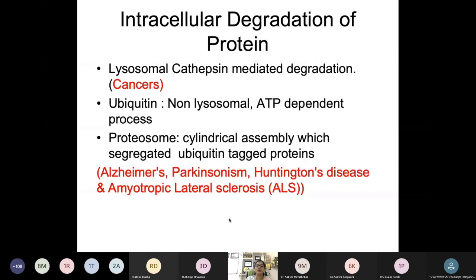Okay, now why do these neurodegenerative disorders occur? Because there is accumulation of abnormal protein. Now where will abnormal proteins come from? When these proteins are not degraded properly. So because of non-functioning of this proteasome, or ubiquitin is not functioning properly, what will happen? The proteins which were supposed to be degraded are not getting degraded. So it will keep on accumulating, and that will lead to certain disorders like this, the neurodegenerative disorder.